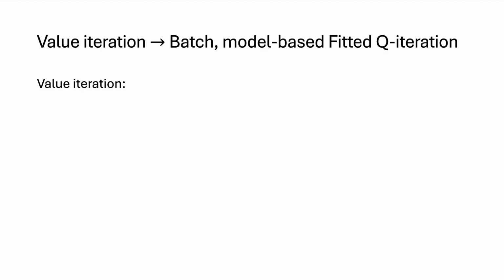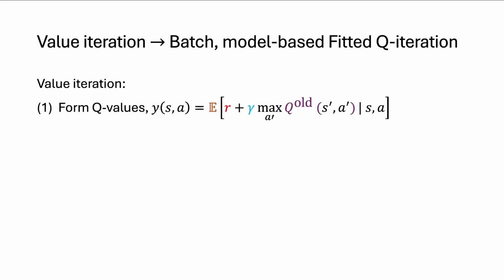So in value iteration, we start by forming value estimates, which I'm going to denote with a Y, at every state action pair in the space. So we form Q value estimates, Y_{s,a}, at every state action pair by taking an expectation over the rewards and the next states that we could transition into, using the Bellman equation to form that value estimate.